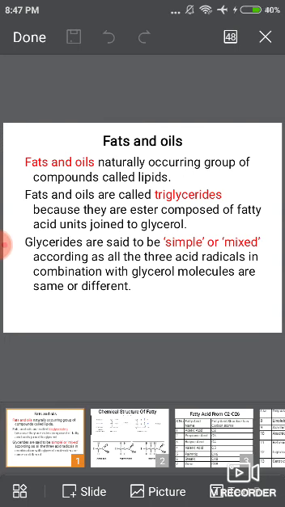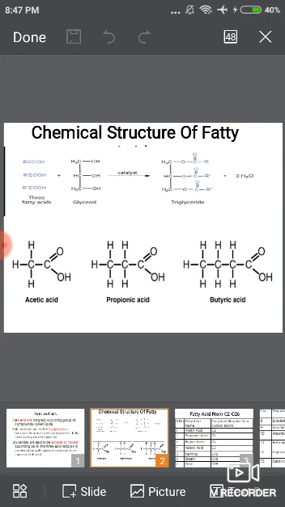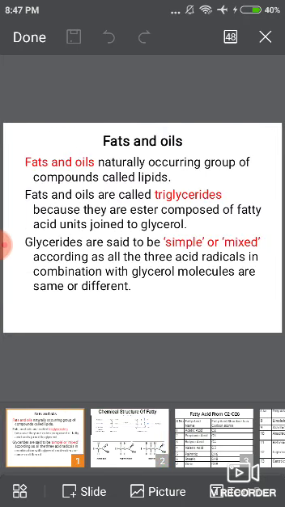Natural fats and oils are the triesters of glycerol with long chain carboxylic acids. These are known as triglycerides. Fats and oils are called triglycerides because they are esters composed of fatty acid units joined to glycerol. You know the structure of glycerol: CH2OH, CHOH, CH2OH.